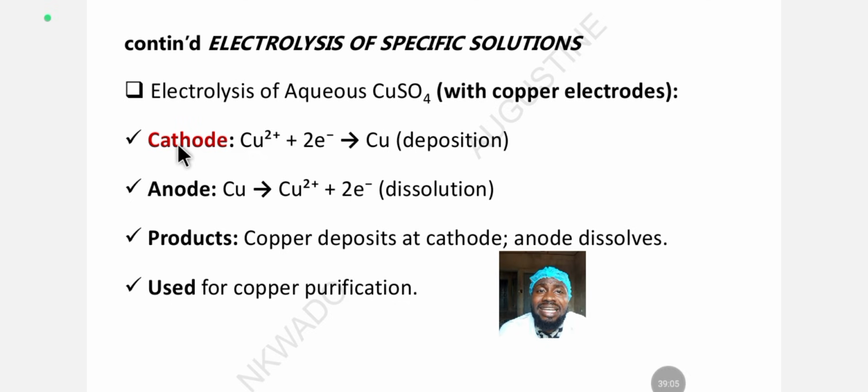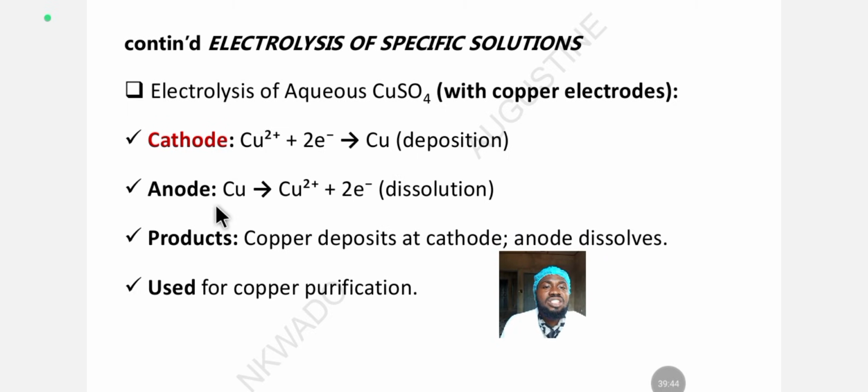And at the cathode, what happens there? Reduction happens there, and copper 2 ion is reduced. Reduction is electron gain. Copper 2 ion gains 2 electrons to form copper metal. And copper metal is deposited on the cathode, because you know the charge of the electrode where the copper metal will be.